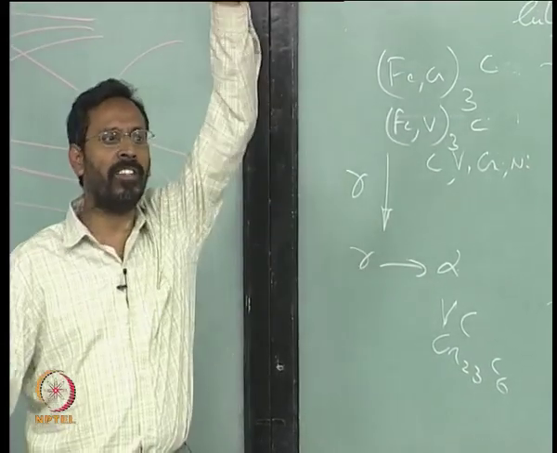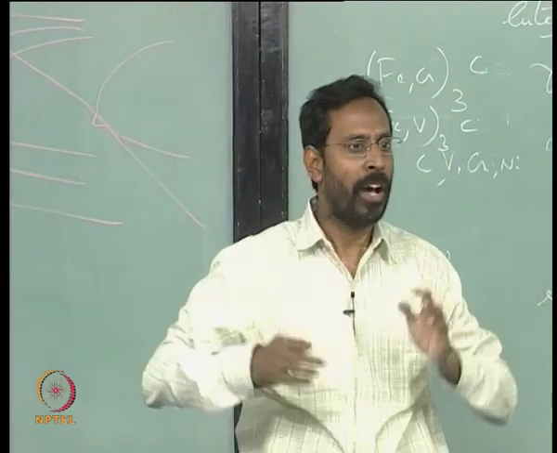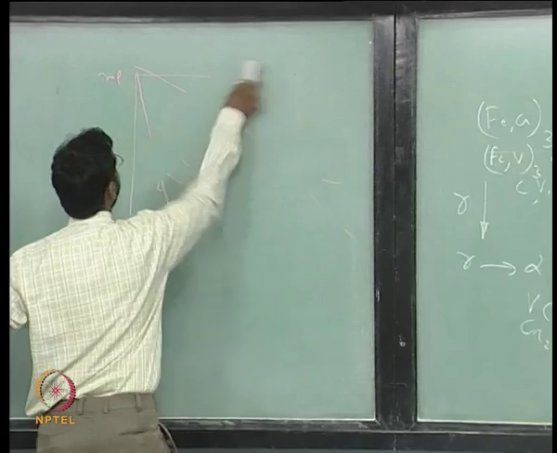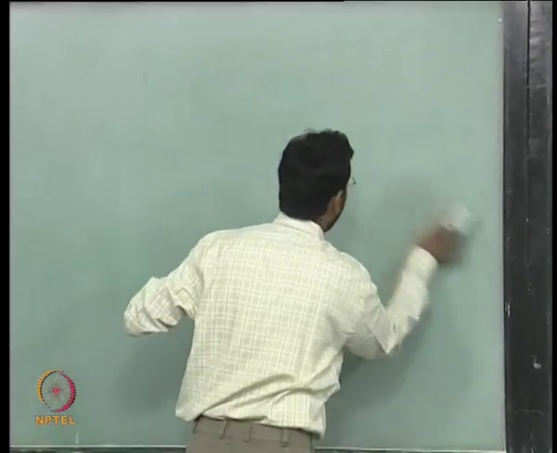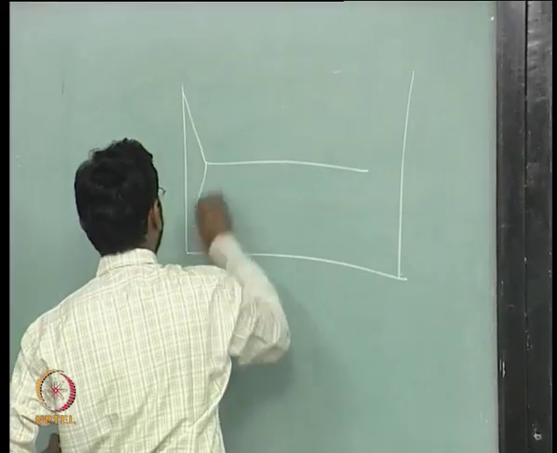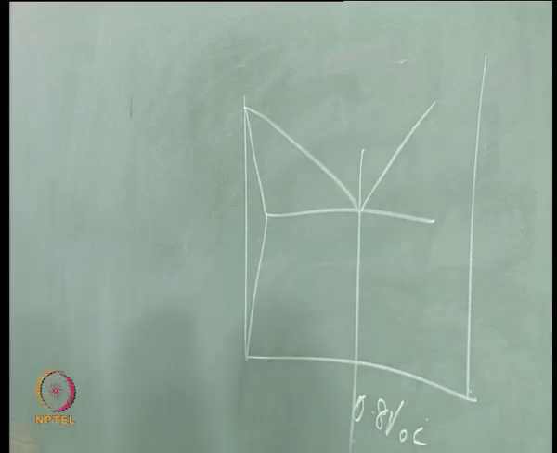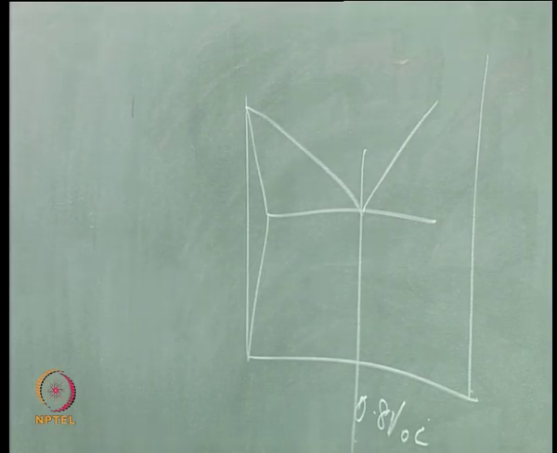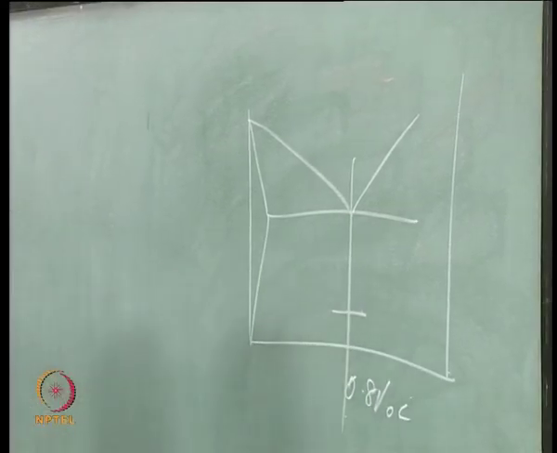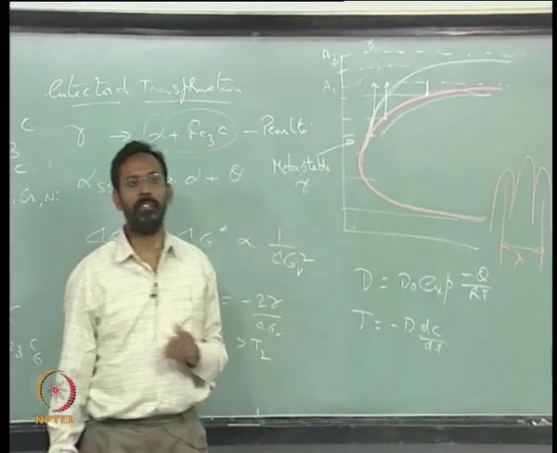of the same composition as that of gamma, whatever is the alloy composition. Let us say I am talking of iron carbon, the alloy with about 0.8% carbon, let us say, plus whatever elements that you are talking about. Okay. So, if I take the alloy, we are talking about this alloy, 0.8 carbon plus some alloying elements, all of them are in a dissolved state, and the whole alloy is quenched to a low temperature, something below the nose, into the second half of the C curve.